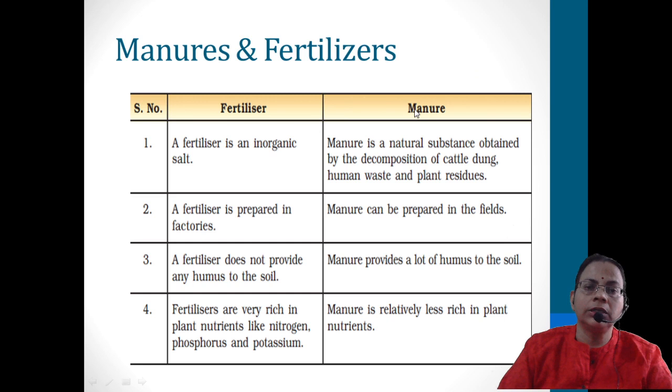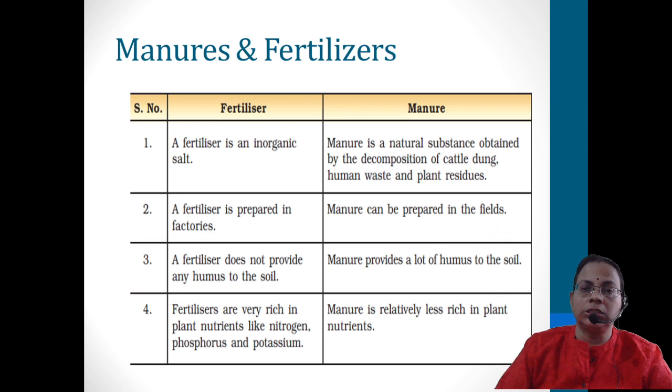What do you mean by organic? It is formed from the waste materials accumulated from the plants, and decomposition. After decomposition it will transform into humus, which will contain a large amount of nutrients. So when we add manure, it will improve the soil texture, because the soil quality will improve, and at the same time it will add more nutrients to the soil, and there won't be any pollution. No pollution because it is more eco-friendly. It is formed from the living organism itself, the waste of a living organism, either plant or animal.